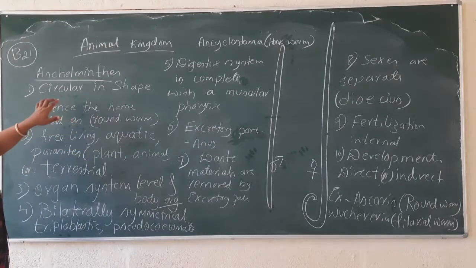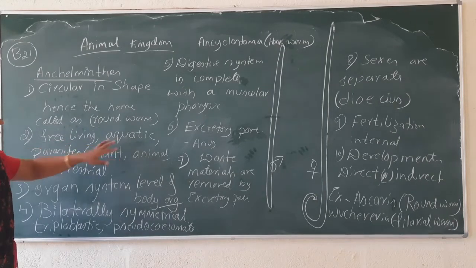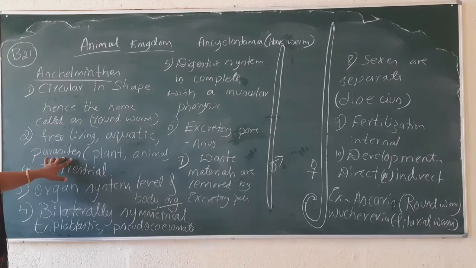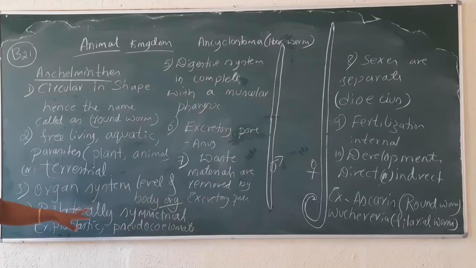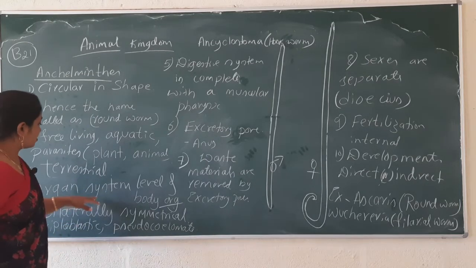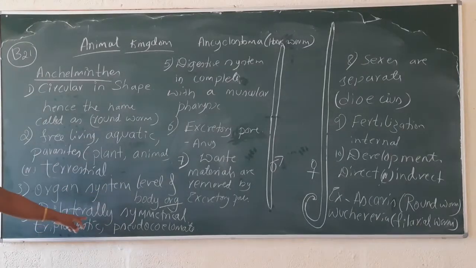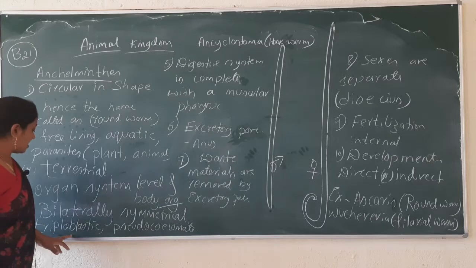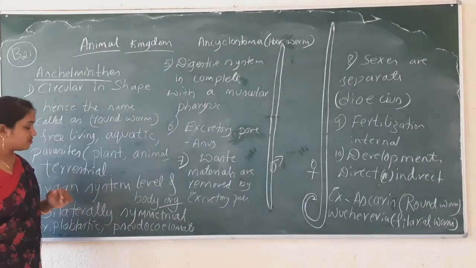They may live freely in water, inside other host bodies, or in terrestrial form. They bear organ system level of body organization. The body symmetry is bilateral. They have three germ layers: outer ectoderm, inner endoderm, middle mesoderm.